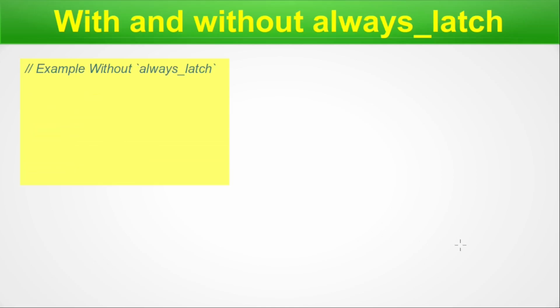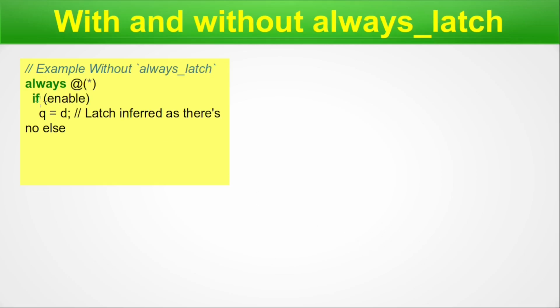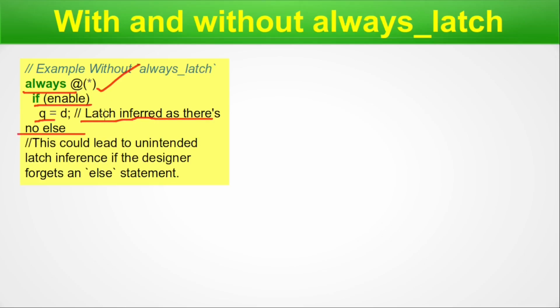Now here goes our example without the always_latch. Here you can see there is an always block with a wildcard entry, and there is an if condition with enable, q equal to d. Now a latch is inferred as there is no else. So the missing else is causing a latch. This could lead to unintended latch inference if the designer forgets an else statement. So this is a mistake by the designer and it will infer a latch. That means it will create a latch at the synthesis level.